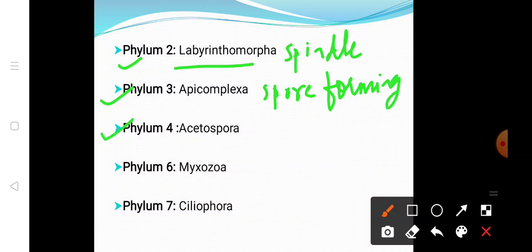And the fourth, that is Acetospora. Simply we can say that they are parasites of animals, especially parasites in marine invertebrates.